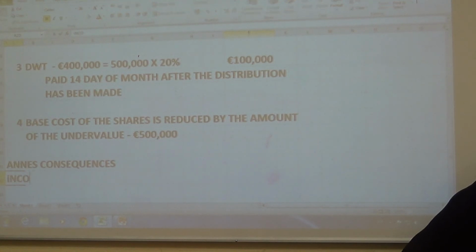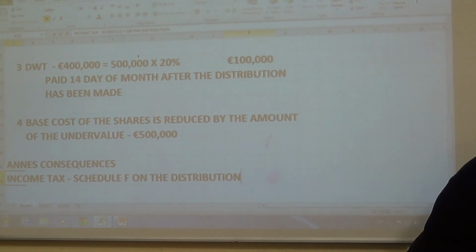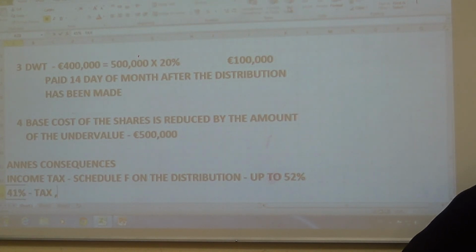Okay, she's going to have to pay income tax, which is her Schedule F on the distribution. Distribution, and that can be up to 52%, okay, because you have 41% tax, 4% PRSI, and 7% USC.